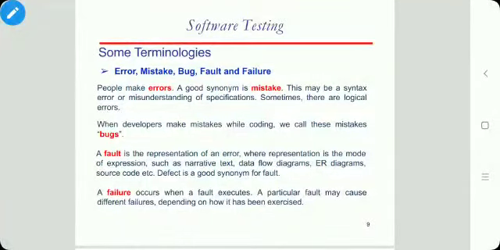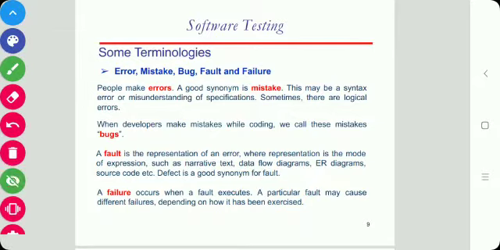Dear students, today's topic is some terminologies that are used in software testing. So first is error, mistake, bug, fault and failure. People make errors, so a good synonym for error is mistake. This may be a syntax error or misunderstanding of a specification. And when developers make mistakes in the coding, that is called a bug.